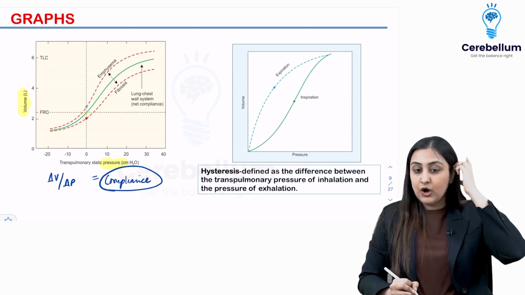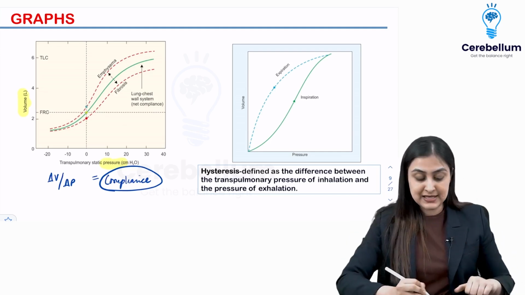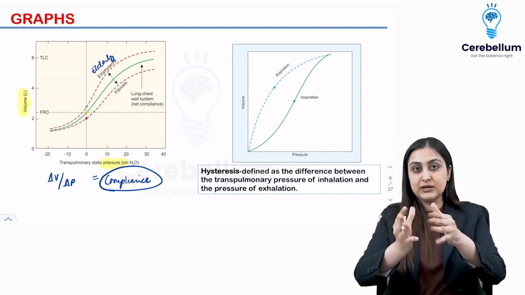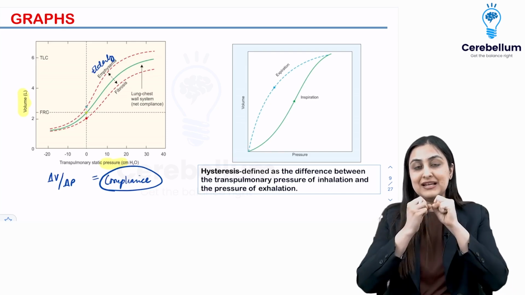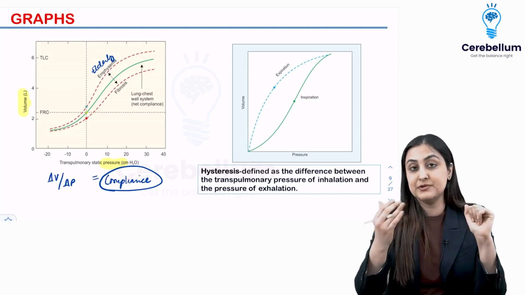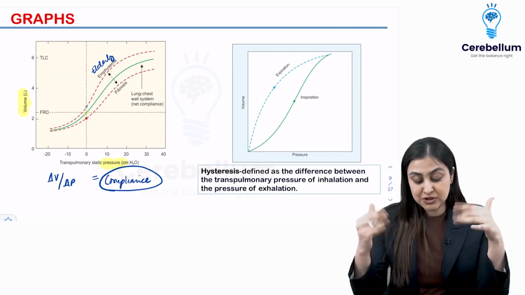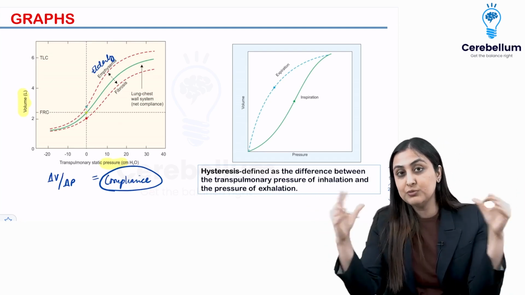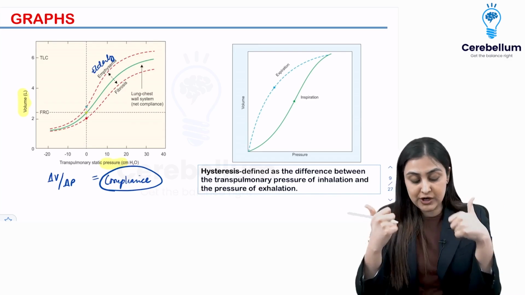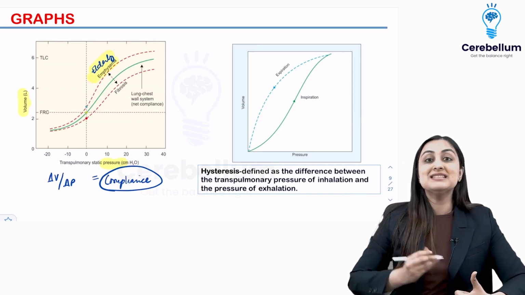Imagine a balloon. Alright, so there is going to be a higher compliance in two E's, in emphysema and elderly. So basically, if you are imagining a balloon that you are inflating, it's going to be very easy to inflate a balloon that's very flaccid, very wrinkled, like an elderly person's lung, or like an emphysematous lung. It's very easy to inflate it. So the delta V, the change in the volume of the balloon per the pressure that you're applying, it's going to be much more. Alright, so that's why in elderly and emphysema, remember 2 E's, the compliance increases.